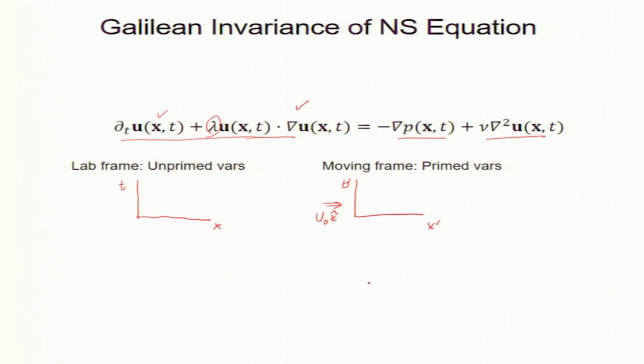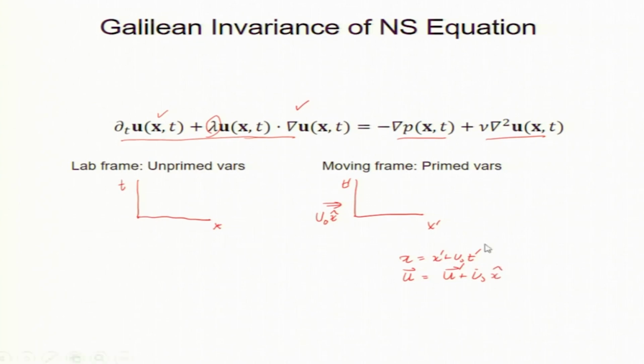We know this transformation, so I will not go one by one. For example, x equals x prime plus u naught t prime, you might have seen this. Velocity u equals u prime plus u naught along x. So, the velocity in the lab frame is larger, so relative velocity will get added up.